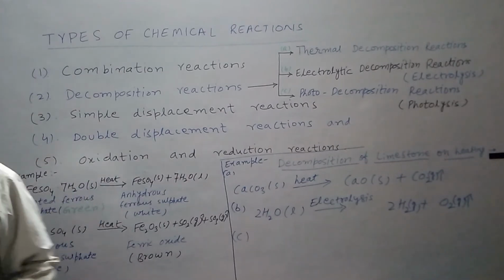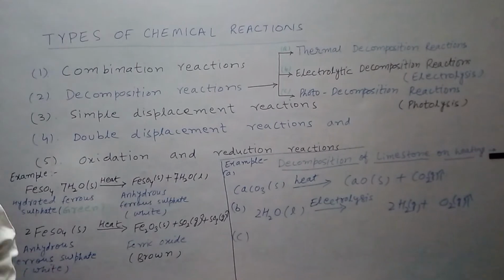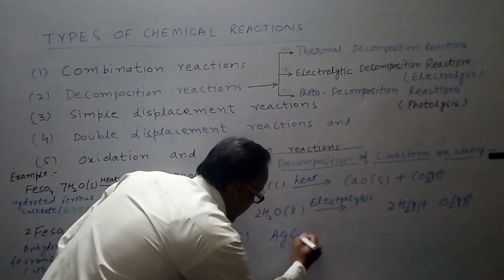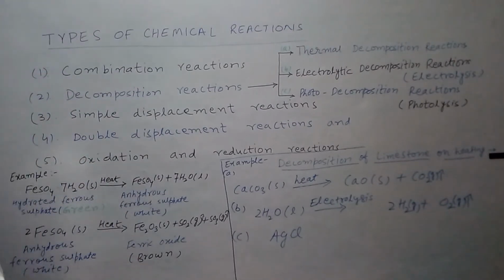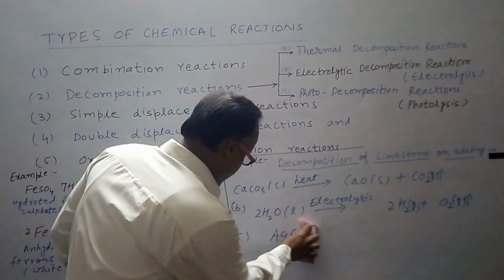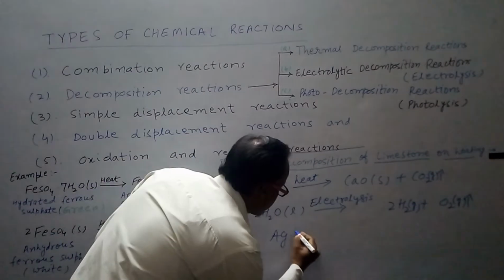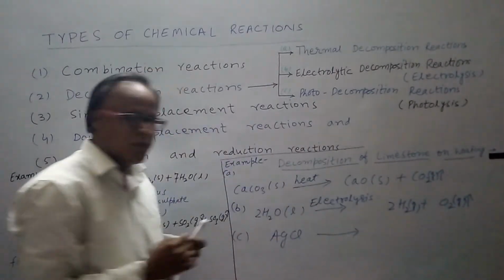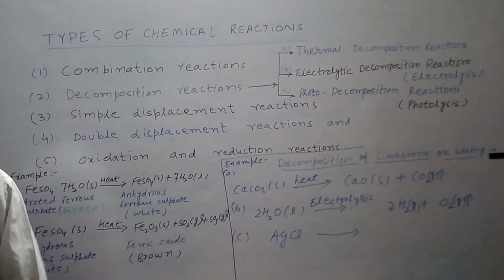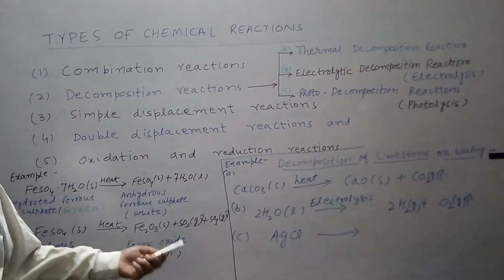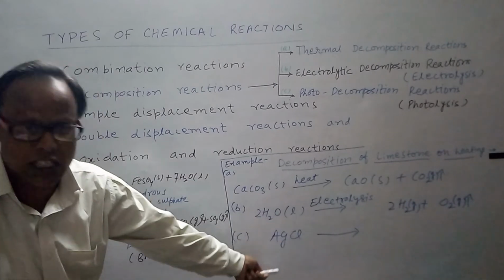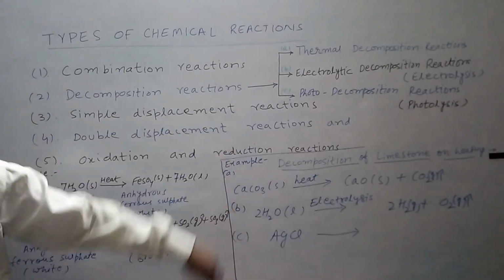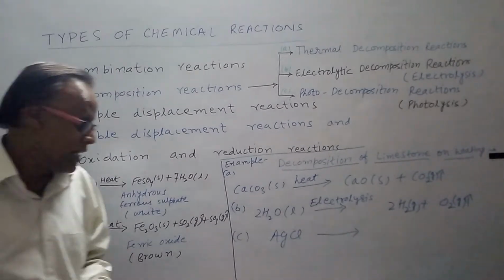Note down one example: silver chloride, AgCl. What do you have to take? Silver chloride. Silver chloride is a photosensitive material. Remember this thing. Silver chloride is a photosensitive material. So when light falls on the silver chloride, then it decomposes into silver and chlorine.